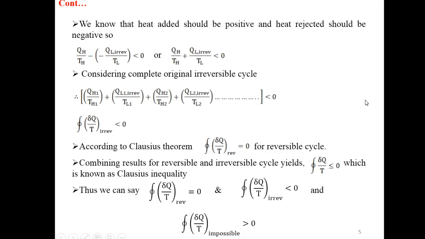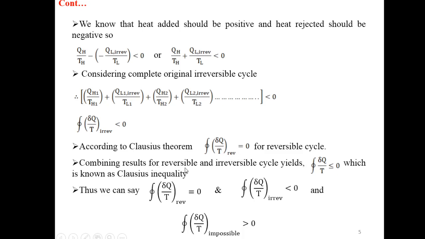Considering the complete original irreversible cycle, we can write QH1 divided by TH1 plus QL1 irreversible divided by TL1 plus QH2 divided by TH2 plus QL2 irreversible divided by TL2 and so on, less than 0. So we can say that the cyclic integral of differential of heat divided by temperature for an irreversible process is less than 0. According to Clausius theorem, we know that the cyclic integral of differential of heat divided by temperature for a reversible cycle is equal to 0.